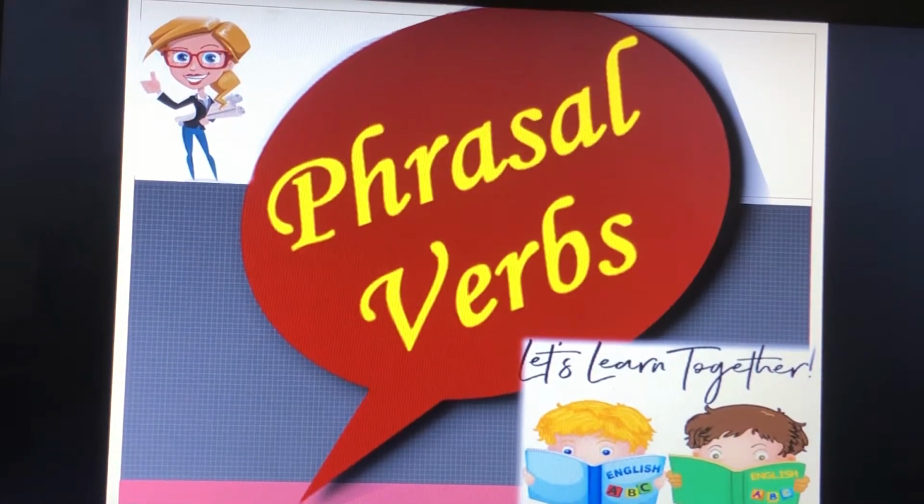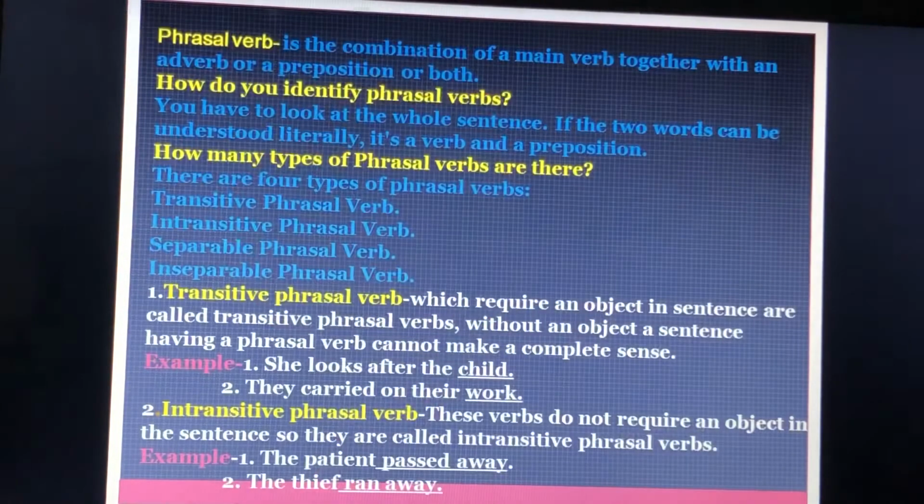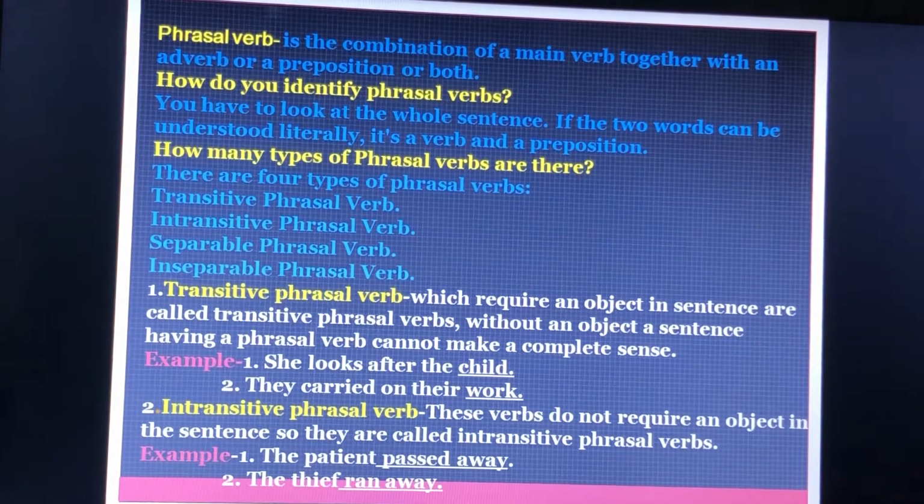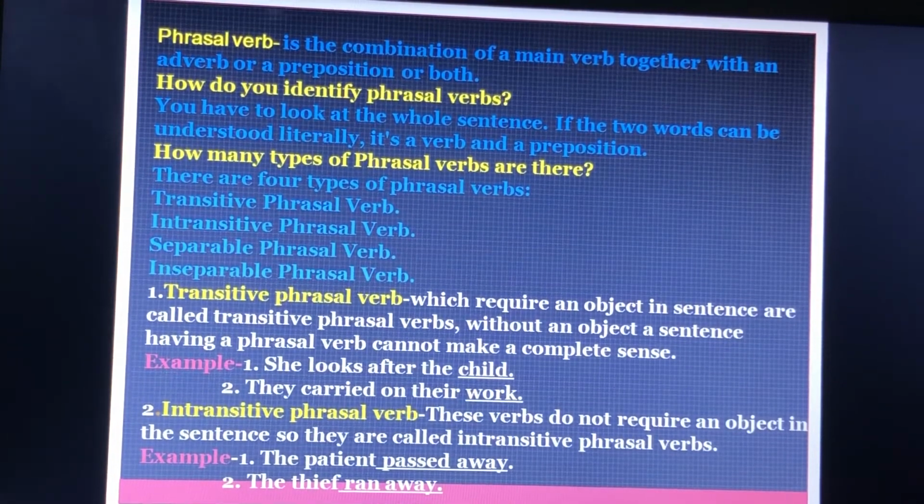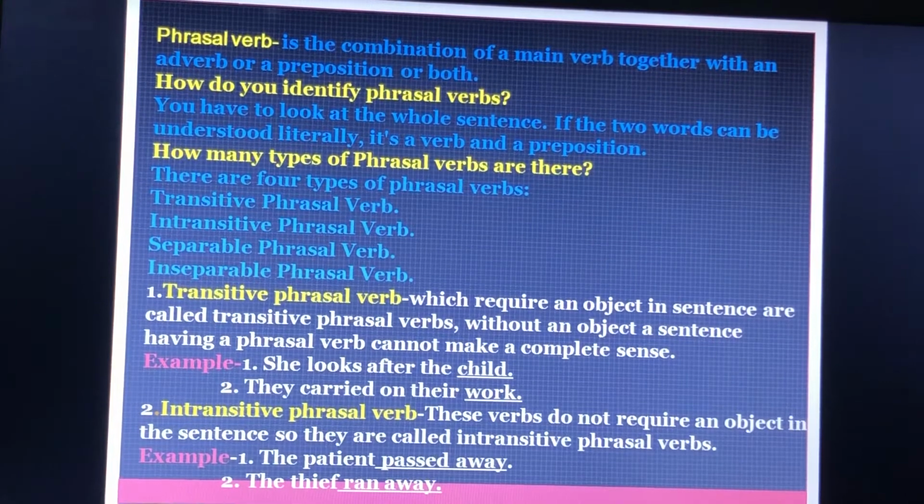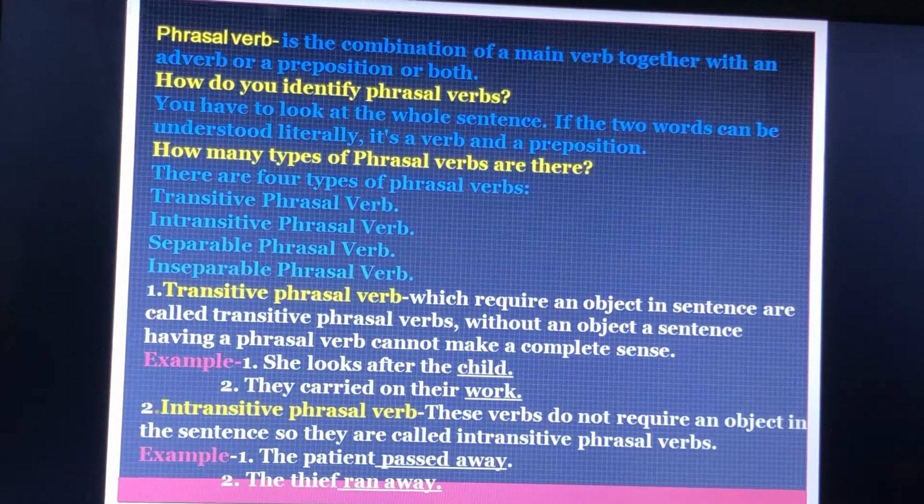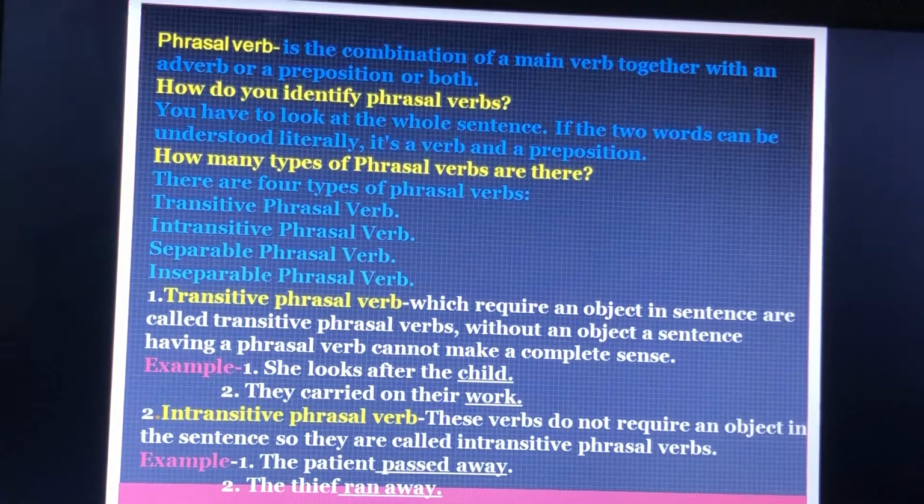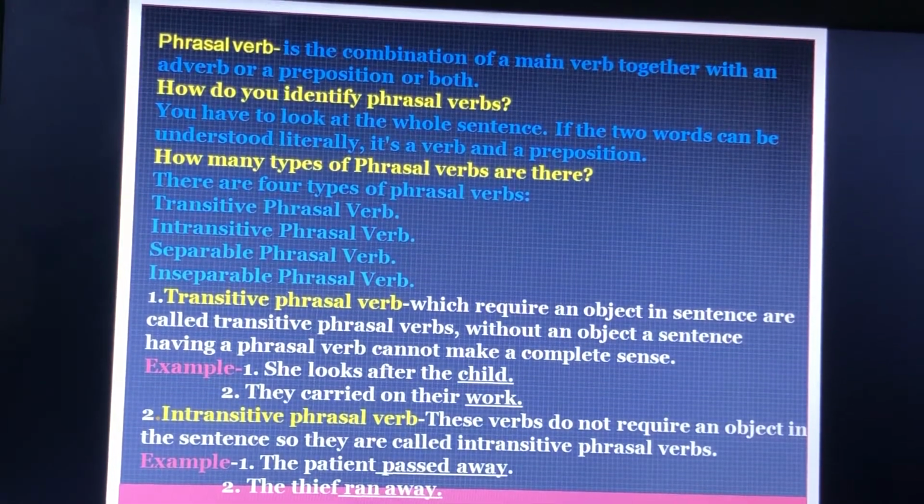In this session, we would be discussing phrasal verbs and their types. A phrasal verb is a verb that is made up of a main verb together with an adverb or a preposition or both. How do you identify phrasal verbs? You have to look at the whole sentence. If the two words can be understood literally, it's a verb and a preposition.